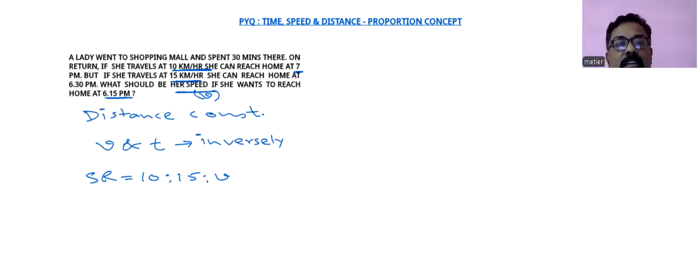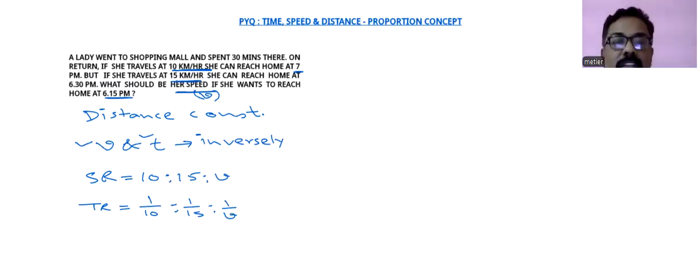Now, what we have discussed, speed and time will be inversely proportional. So what will be the time ratio? Time ratio will be the reciprocal of that, 1/10 is to 1/15 is to 1/V. Now the problem here is we cannot go with this kind of fractions in the calculation. We have to convert it in the integer form. So in our ratio class, we will discuss the concept how to go from fraction to integer in ratio. So I am going with that directly here.